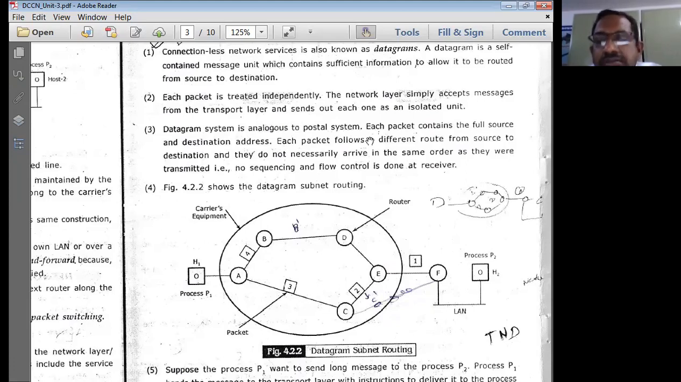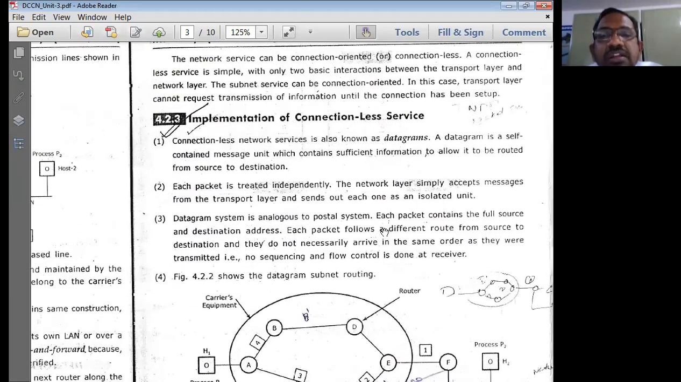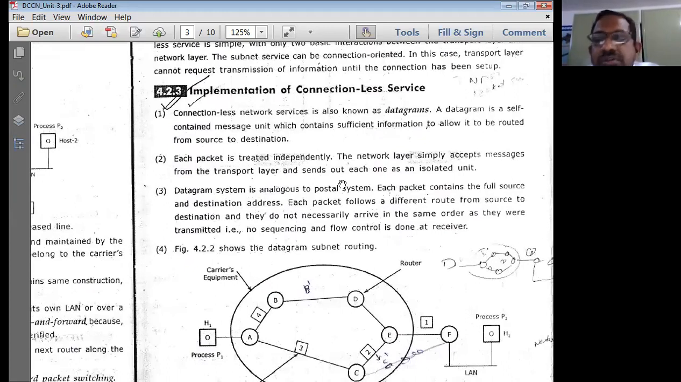In that comparative statement, the data which is coming to the router, we call it a datagram. In this particular connectionless service, the data coming out of the network layer and going into the router is simply known as a datagram. What is a datagram? A datagram is a self-contained message unit which contains sufficient information to allow it to be routed from source to destination computers.